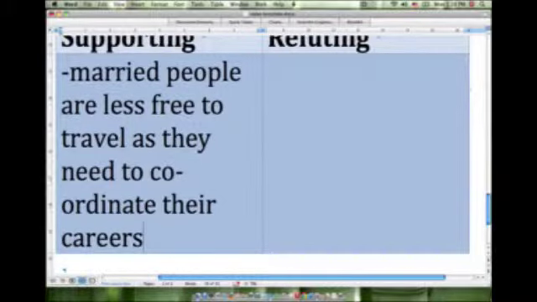And now if we think about another reason that would support this side of the argument, perhaps, well, married people are usually more likely to have children before unmarried people. And I suppose if someone marries earlier, there's probably a good chance that they would have children earlier. And children require a lot of supervision, and they perhaps take up a lot of a person's extra time.